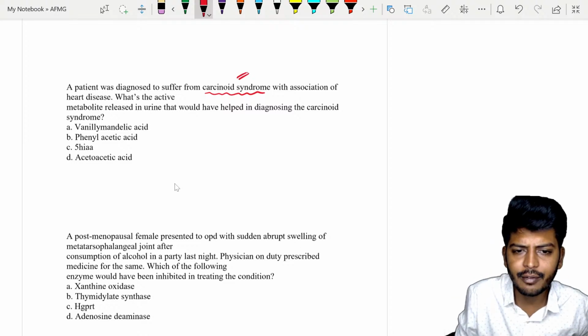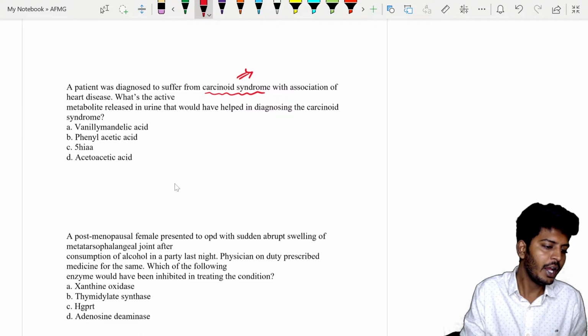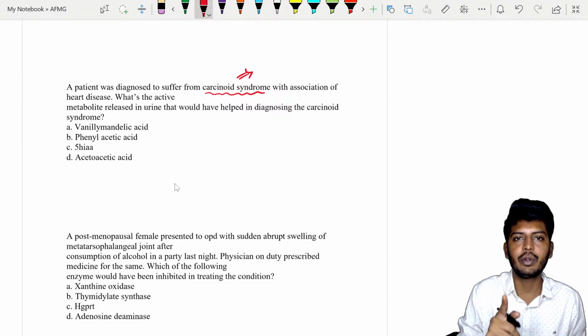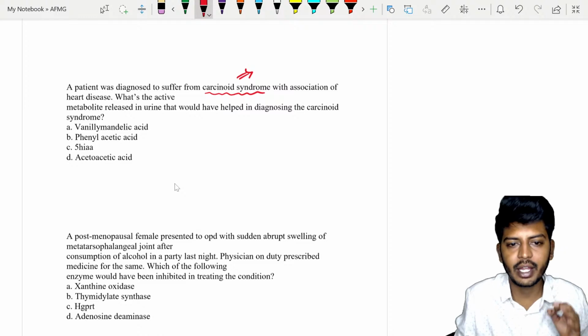Carcinoid syndrome is what? Very simple. Carcinoid syndrome is a tumor. No, not even A, my dear student. Good try, good try. After today, you will not make a mistake on this one. That is my guarantee. Okay, let's see what carcinoid syndrome is.